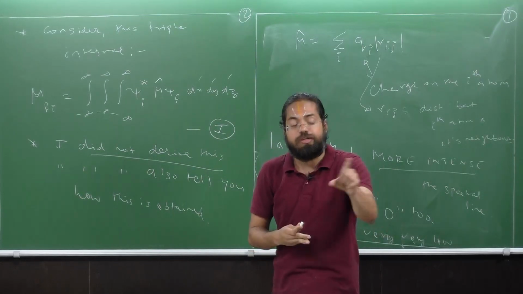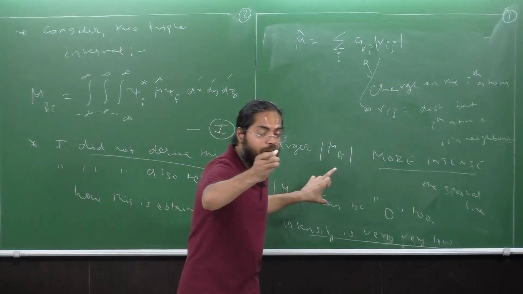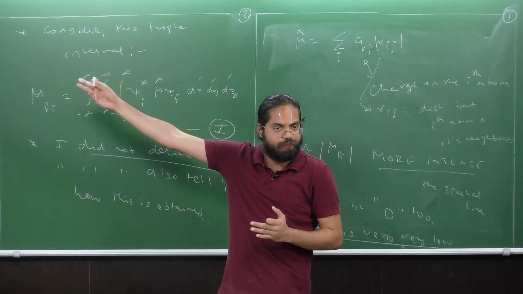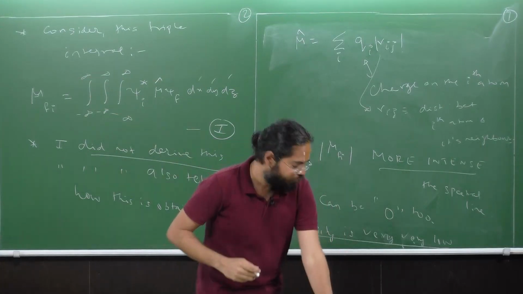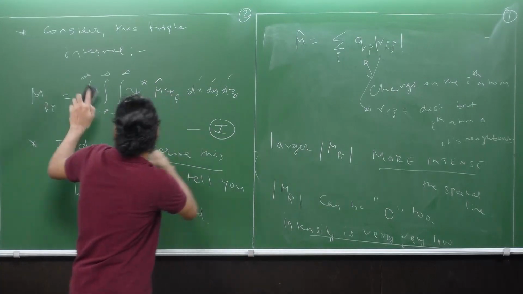Now these two points are of tremendous value in spectroscopy, which is the technique used to detect molecules in space. So now that I've explained everything in this expression, I'm going to delete this.